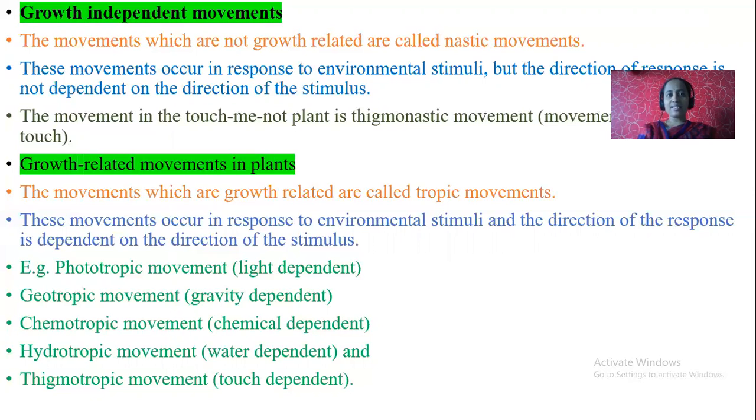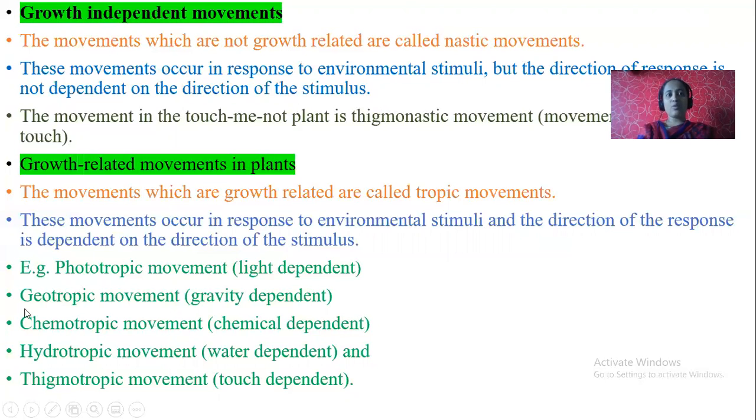These movements occur in response to an environmental stimulus. Here you touch the touch-me-not plant, right? So your touch is the stimulus from the environment. But the direction of response does not depend on the direction of the stimulus. The leaves don't fold towards the direction of your finger, right? Your touch, right? It is always opposite or similar.